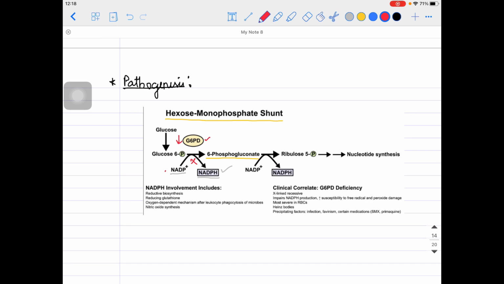Further, 6-phosphogluconate will not be there, so again NADP plus will not be able to convert further into NADPH, and NADPH will be reducing drastically. This is the basic problem in the hexose monophosphate pathway occurring in G6PD deficiency. And one more thing, guys, here we also have free radicals, and I'm going to talk about those free radicals now.